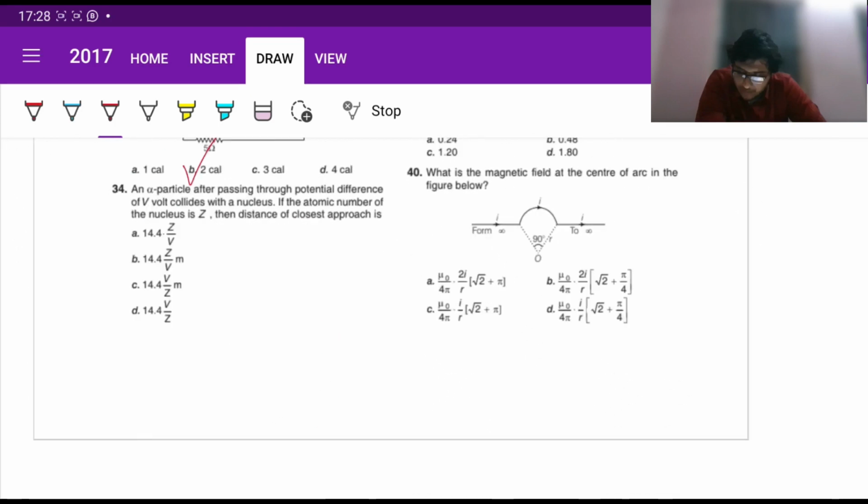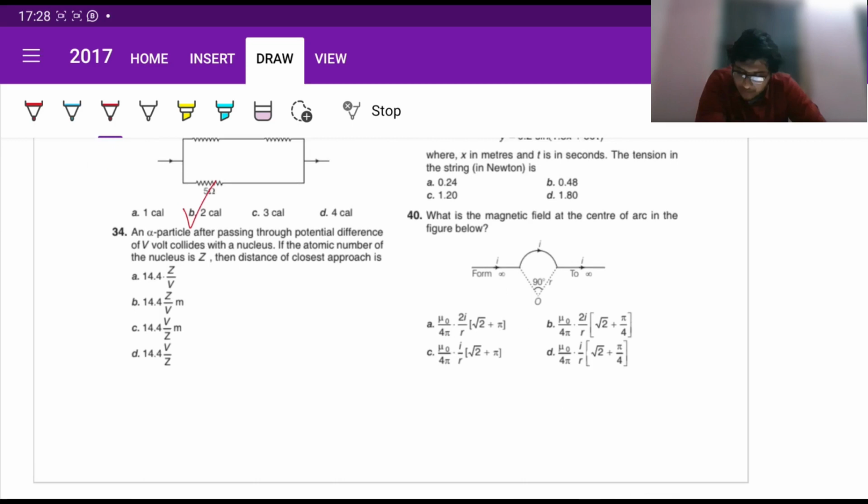Next. Okay, so question number 34. An alpha particle after passing through a potential difference of V volt collides with the nucleus. Atomic number is Z, distance of closest approach. Distance of closest approach basically means that the alpha particle will come and it will reverse its direction of path. So this point where it reverses direction, the distance between the center and this point is referred to as the distance of closest approach.